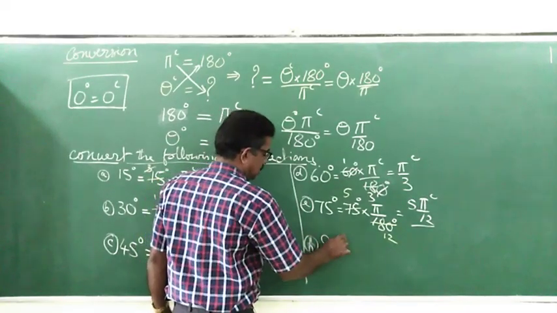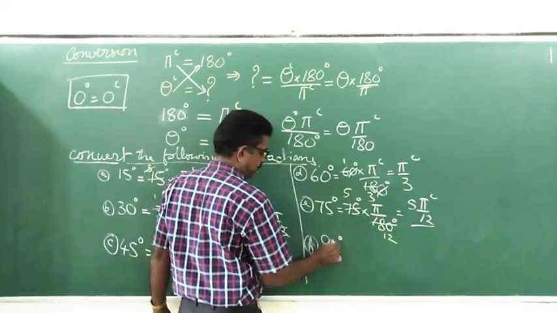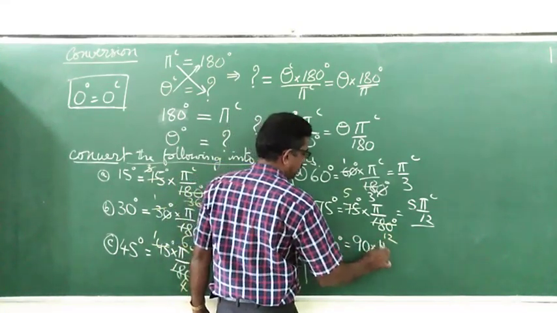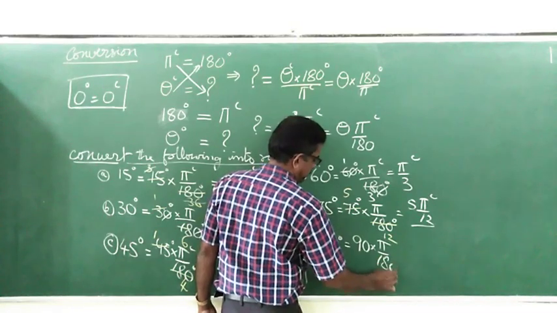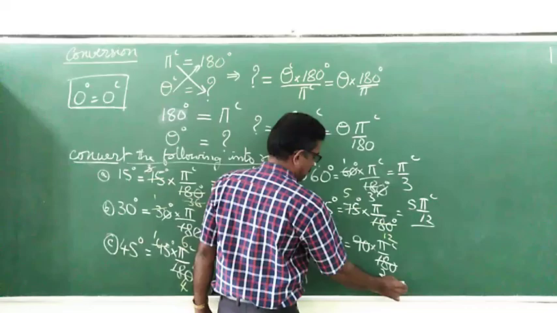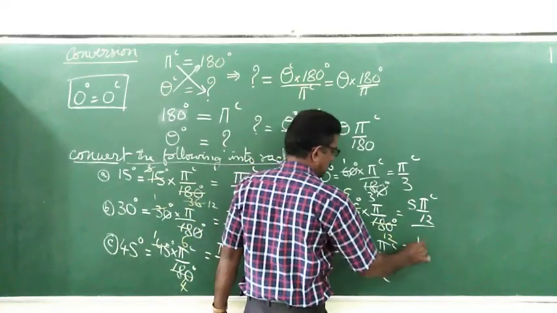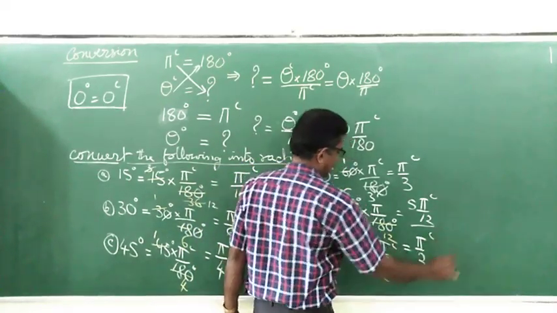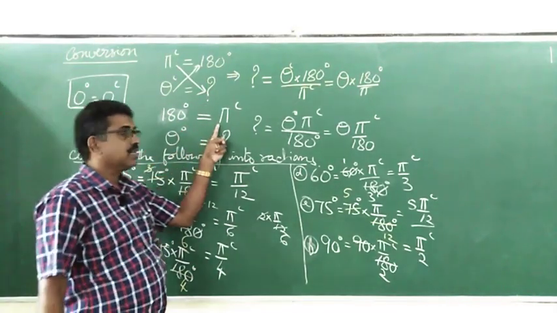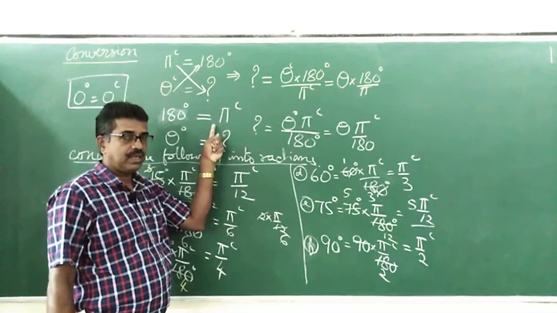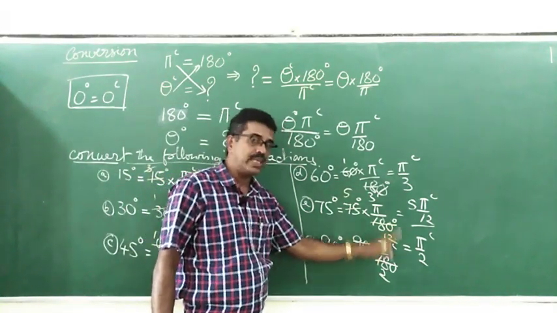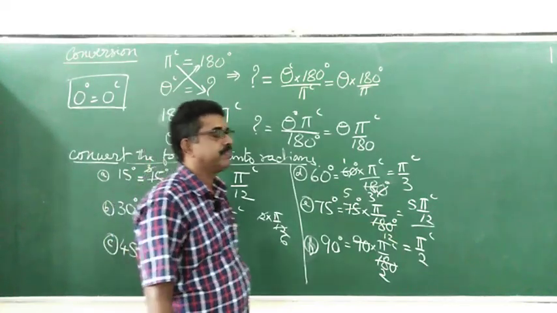90 degree, right angle. It is 90 into pi by 180. 9 ones are 9, 9 twos are 18. It is pi by 2. Actually, one straight angle is pi radians. Half a straight angle, which is a right angle, is pi by 2 radians. It's very easy to remember.